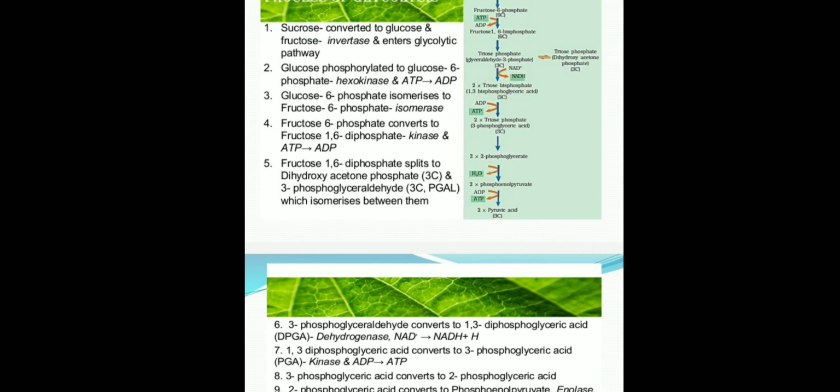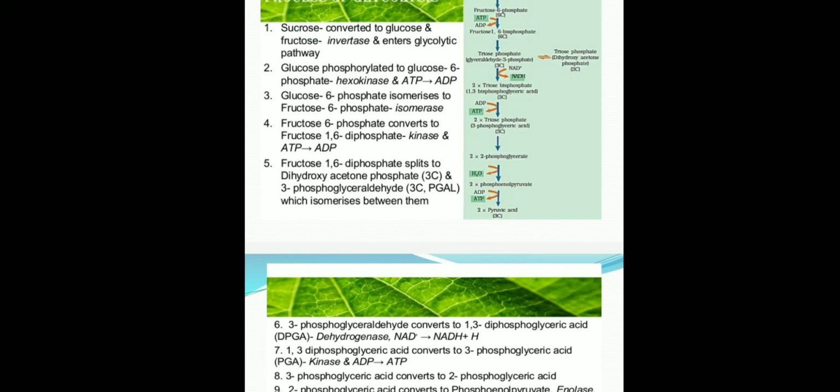Then this 1,3-biphosphoglyceric acid converts into the 3-phosphoglyceric acid. So in 1,3-diphospho, two phosphate groups are there. Diphosphoglyceric acid converts to 3-phosphoglyceric acid. It means one phosphate molecule is released. So in such cases, 1,3-biphosphoglyceric acid in the presence of kinase enzyme converts into the 3-phosphoglyceric acid.